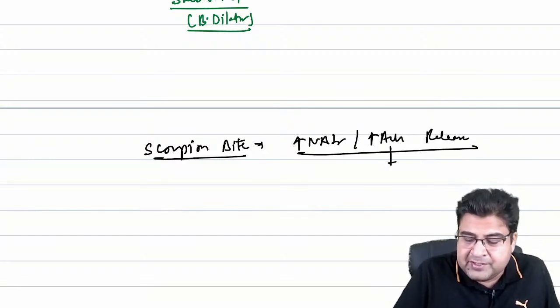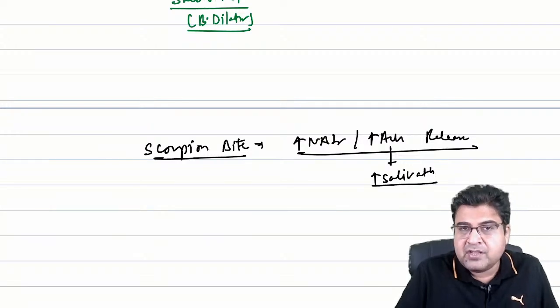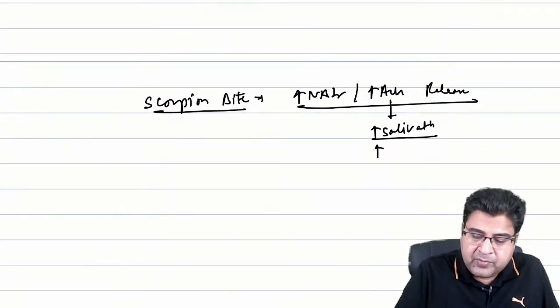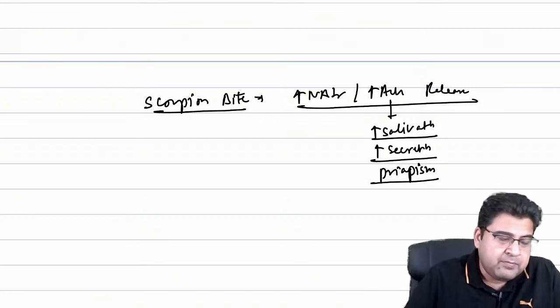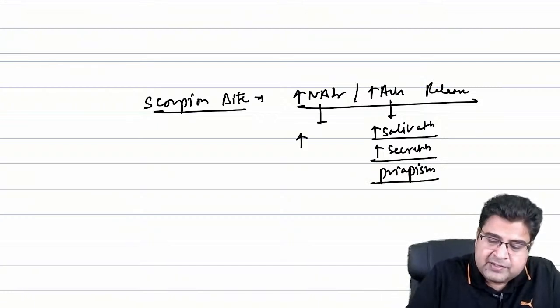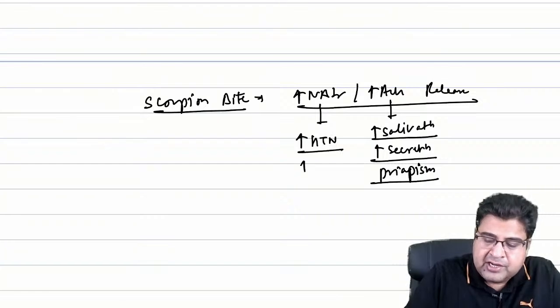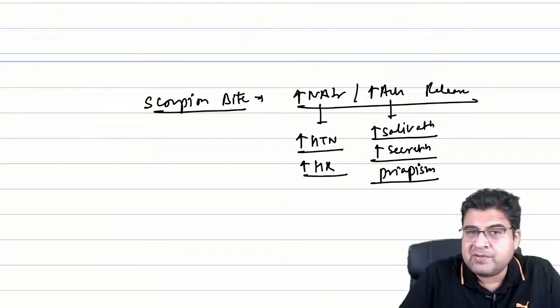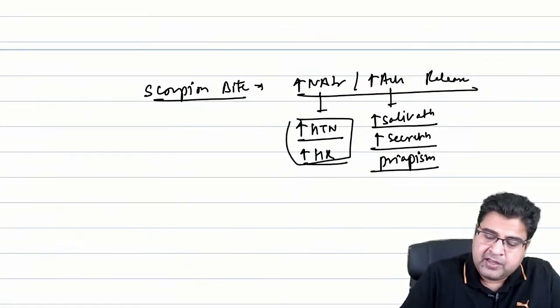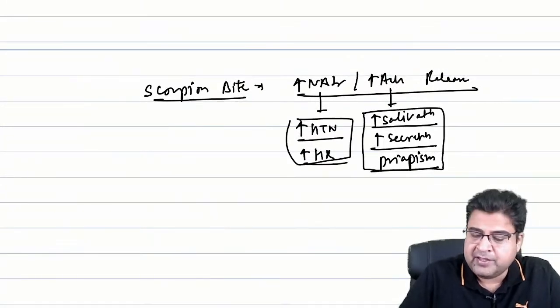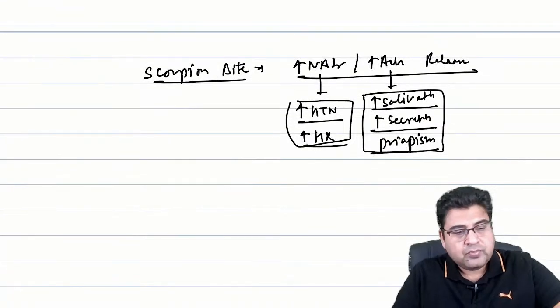Because of this acetylcholine, the child is having parasympathetic symptoms like salivation and secretions. The patient has got priapism, secretions and salivation. And because of this noradrenaline, the child is having hypertension and tachycardia. All those symptoms are due to the sympathetic effect. So both sympathetic and parasympathetic effects are there, right?